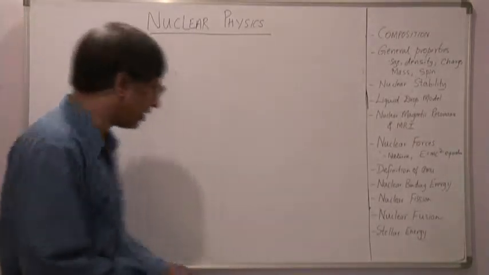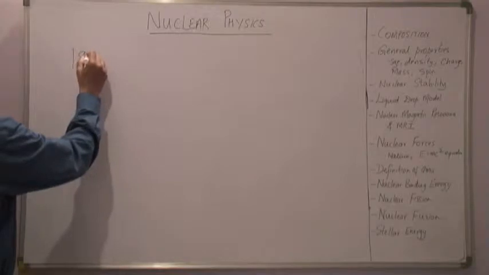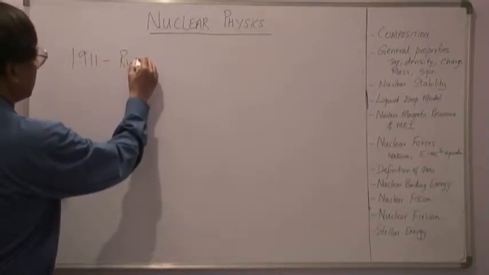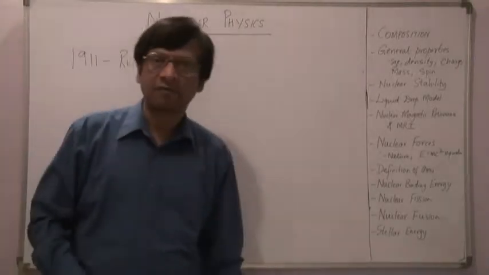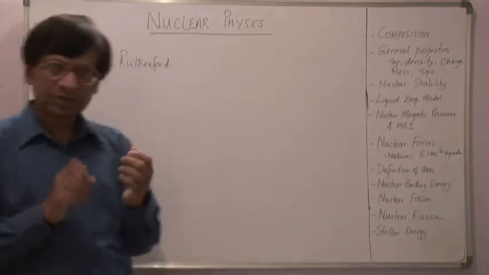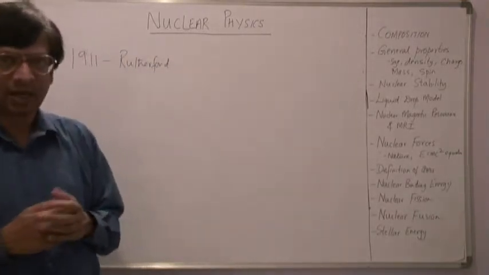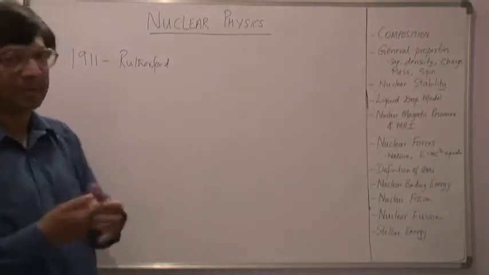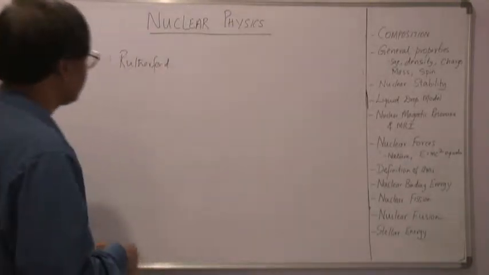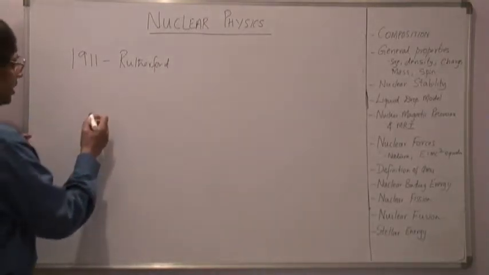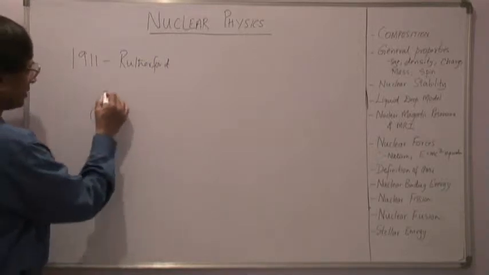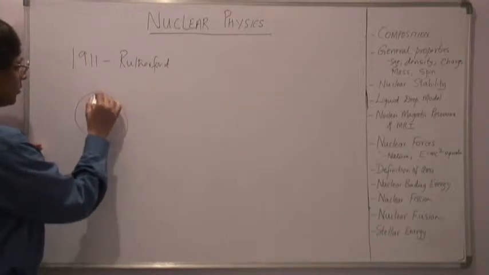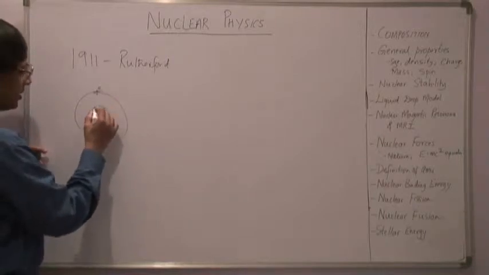It was in the year 1911 that Rutherford conducted some experiments regarding alpha ray scattering, the scattering of alpha rays by atoms, and based on his observations and experimental results, he suggested a model for an atom as per which we have a central core and then the electrons are revolving around the core in orbits.